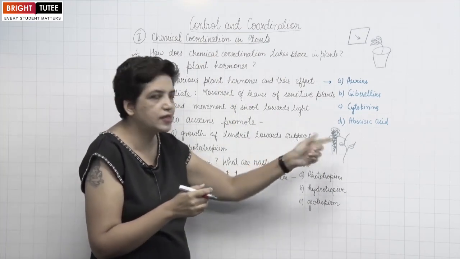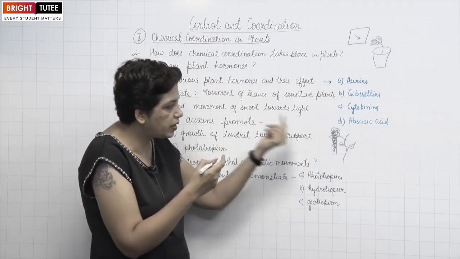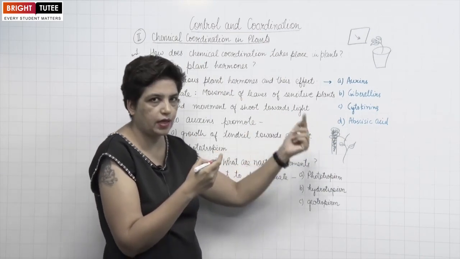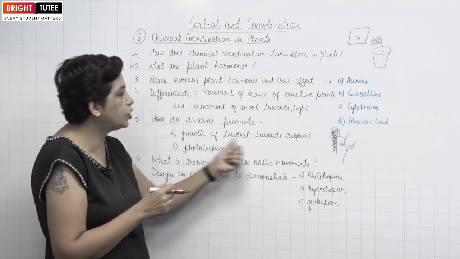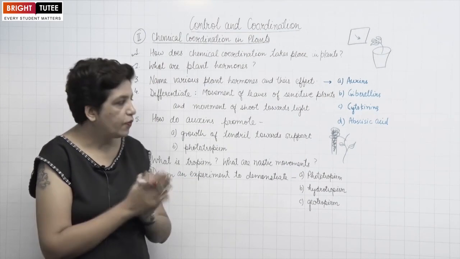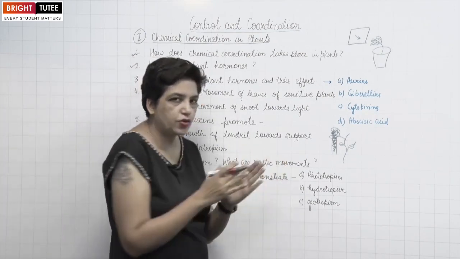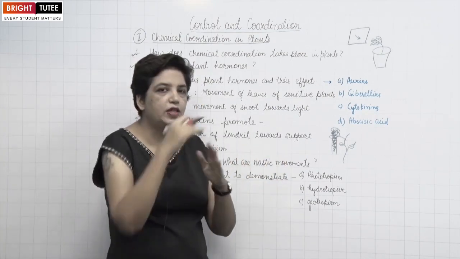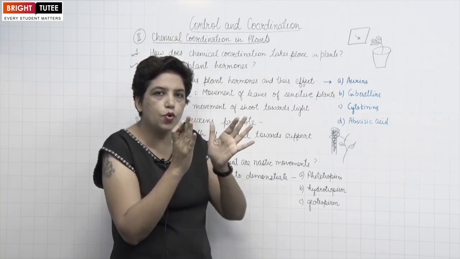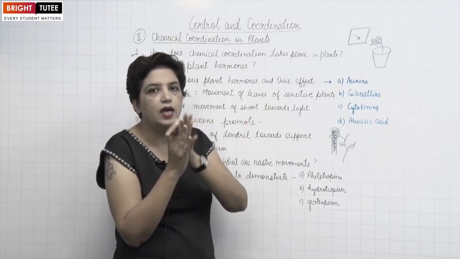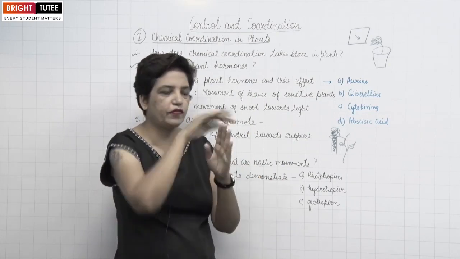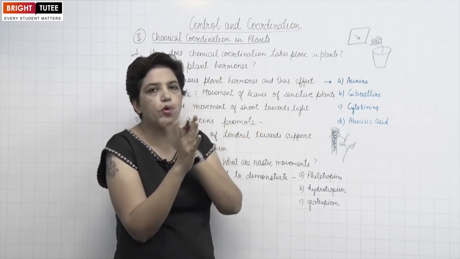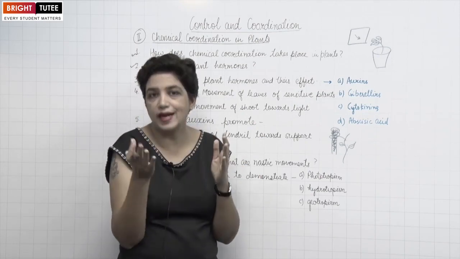So how does this kind of movement occur? Because you see there is a curvature movement here, in the tendril. So how do auxins promote the movement or growth of tendril towards the support? What happens in a tendril? Okay, so whenever there is a support, what happens? More of the auxins move towards the other side. If there is support on the left side, more auxins will get concentrated on the right side.